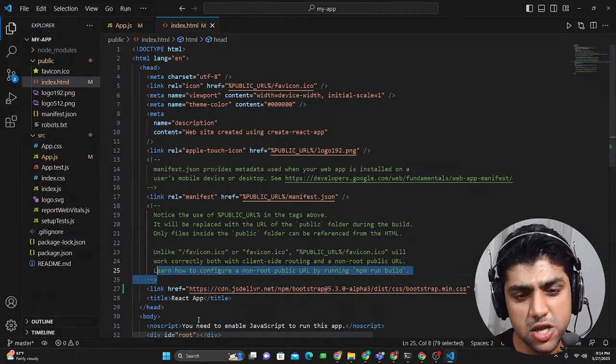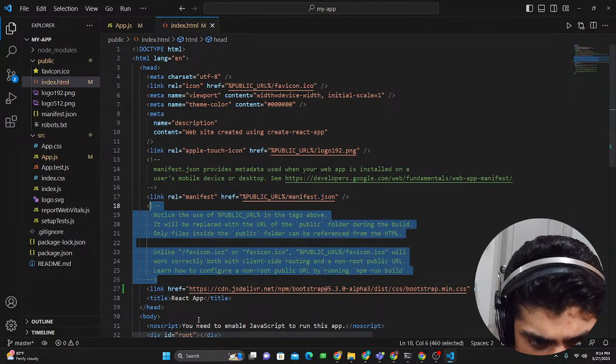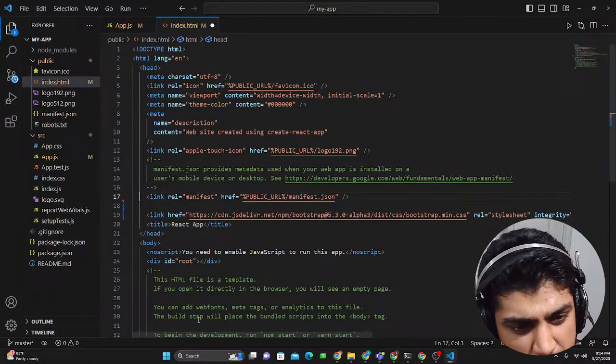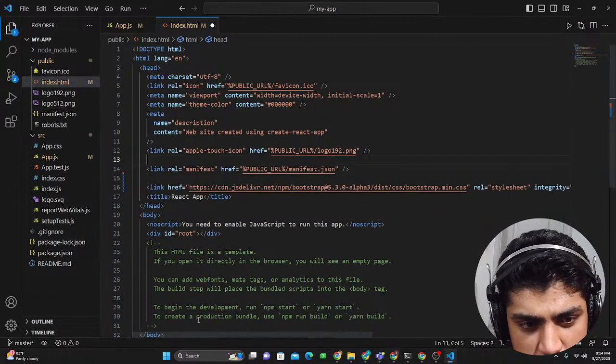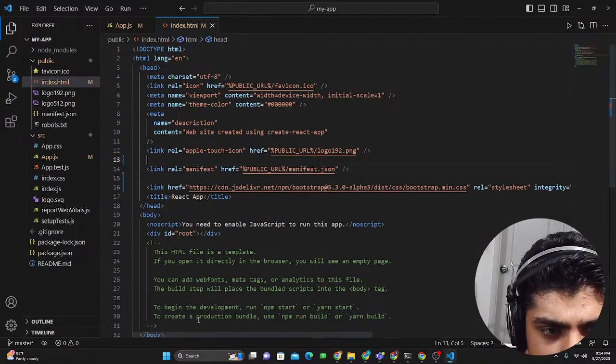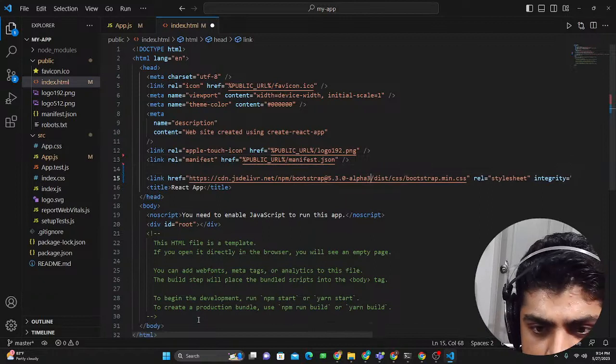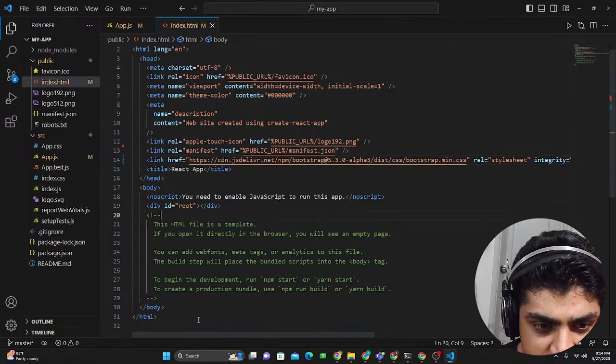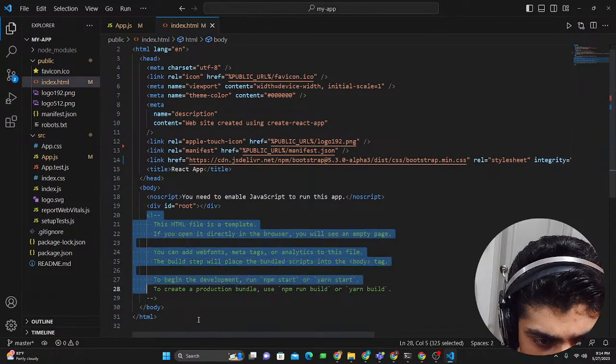Some things that might be annoying are these comments, so I'm just gonna remove them. They have some important information, but we don't need it right now. Okay, so we're just gonna delete those comments, and I just showed you that I imported that CSS file, and let's just delete all that as well.